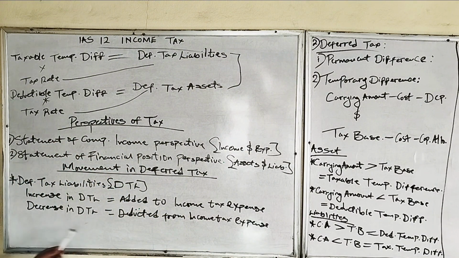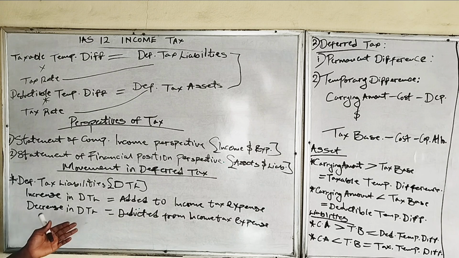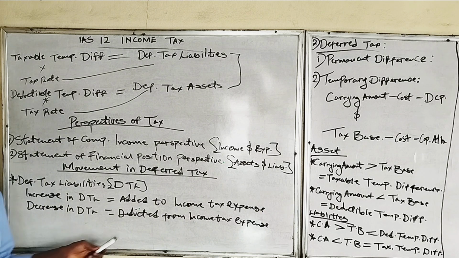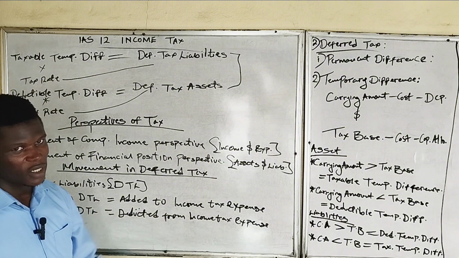Then for a decrease, if the opening deferred tax liability is greater than the closing deferred tax liability, there is a reduction in the deferred tax liability, which should be deducted from the income tax expense.